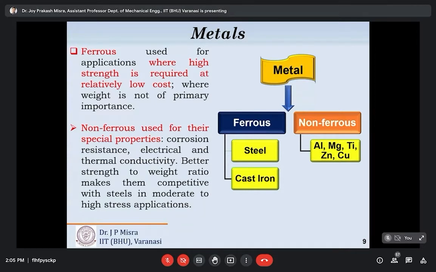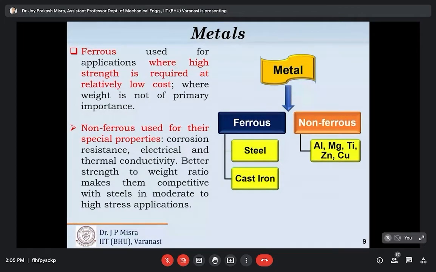Now, a better strength to weight ratio makes them competitive with ferrous metals in moderate to high stress applications. If we go back to the last decade, the only selection criterion for non-ferrous metals or alloys was mechanical strength. Suppose we are looking for a structural or mechanical application, the first selection criterion is the strength of that material.